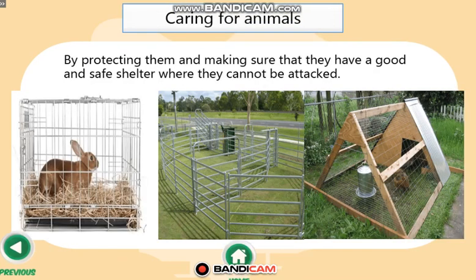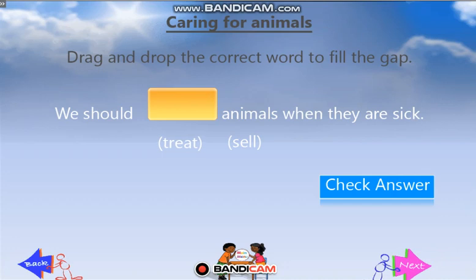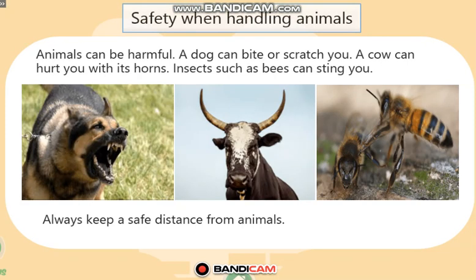By protecting them and making sure that they have a good and safe shelter where they cannot be attacked. Drag and drop the correct word to fill the gap. Good. By protecting them and making sure that they have a good and safe shelter where they cannot be attacked.